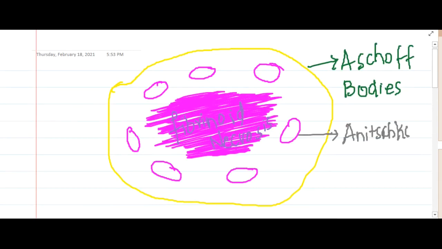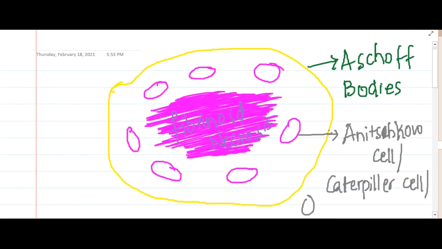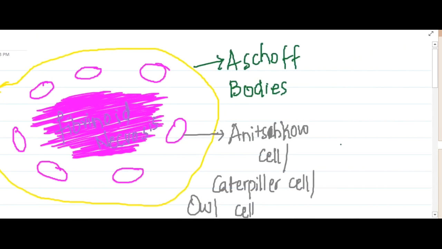Anitschkow, spelled A-N-I-T-S-C-H-K-O-W. Anitschkow cells are also called caterpillar cells, or owl eye cells, because this Anitschkow cell is actually an oval cell. Normally if you cut it longitudinally, you will see a small caterpillar-like nucleus here.